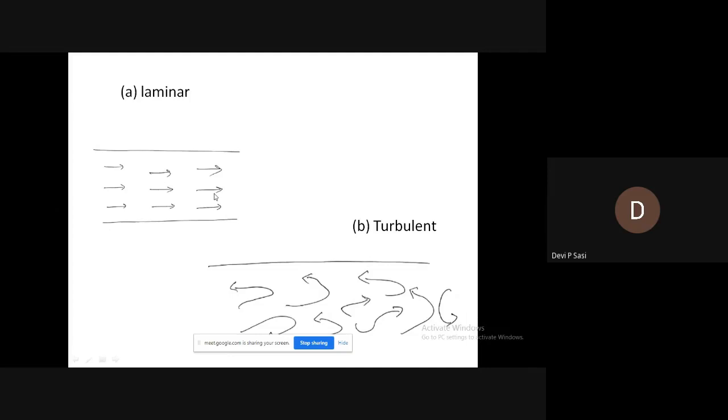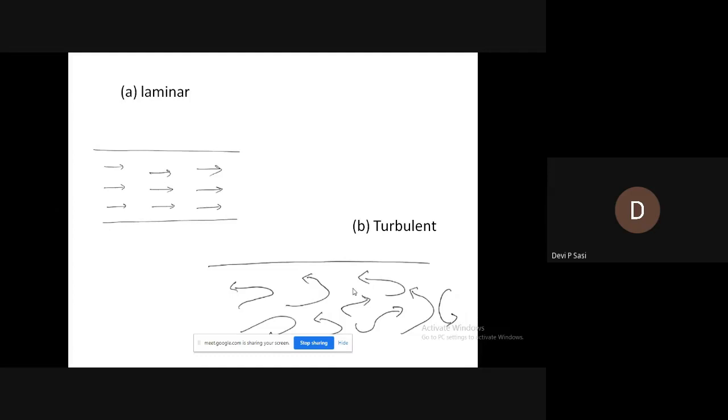Laminar flow has a well-defined path, but in turbulent flow there is no well-defined path. In laminar flow, one layer is moving over another. For example, the flow of blood in small veins is a laminar flow. That is, they are moving in layers. But if you see the flow in a canal or through a river, you can see one layer crossing the other. That is called turbulent flow. So flow through a river, canal, etc. in water bodies is turbulent flow.